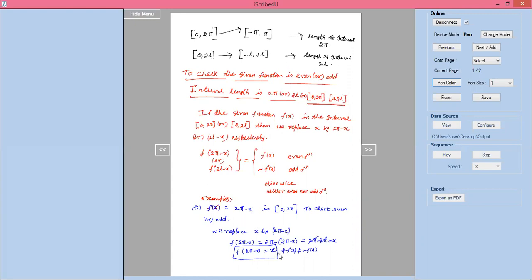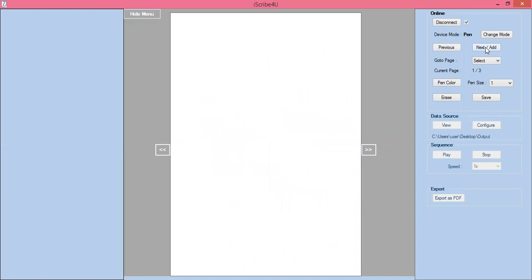F of 2 pi minus x equals only x that we are getting, which is not equal to f of x, which is not equal to minus f of x. Now I can say that f of x is neither even nor odd function. Already I told that it is not plus f of x, it is not minus f of x, which means f of x is neither even nor odd function.